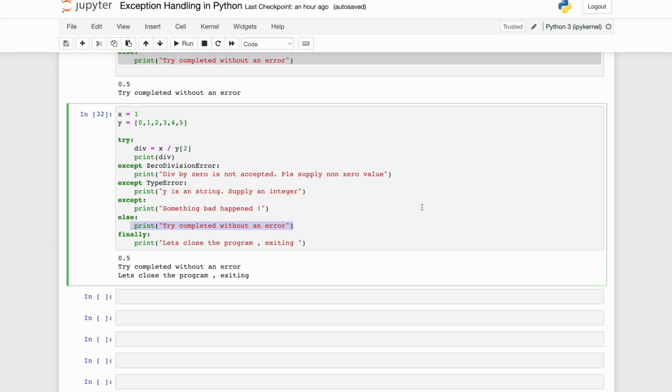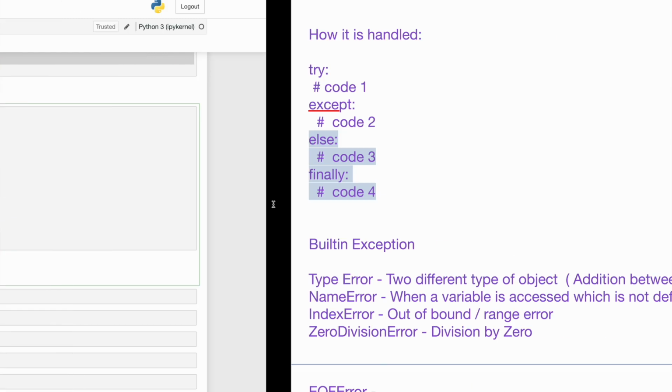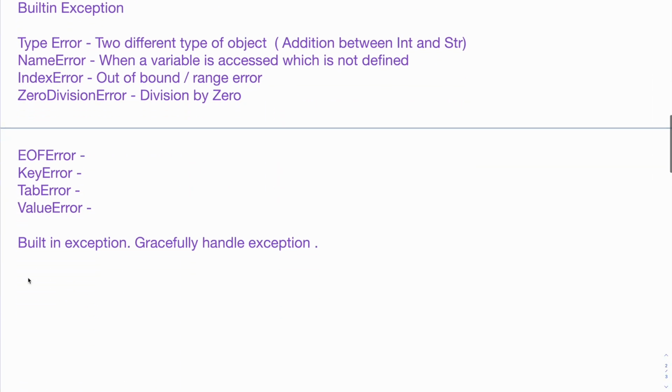Okay friends, I think I will take a pause over here. In the next subsequent video, we'll continue from where we have left off. What we are going to see in the next video will be raise, accept, and we'll also see another important concept, which is how we define our custom exceptions. So these are the two key concepts which we'll see in the next videos.